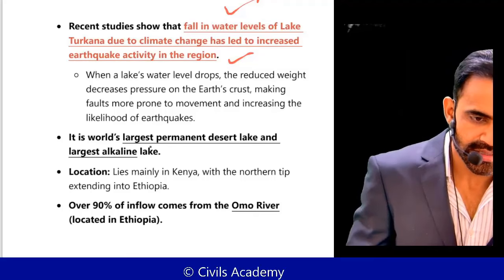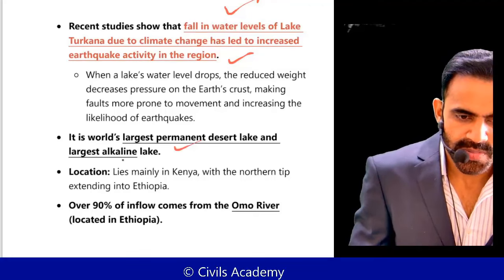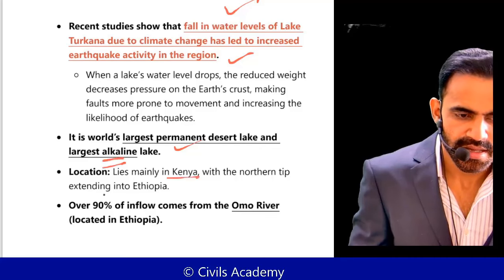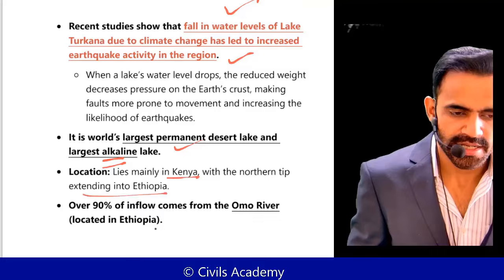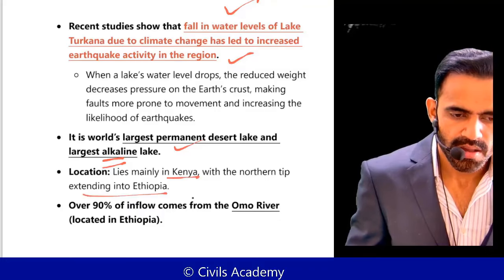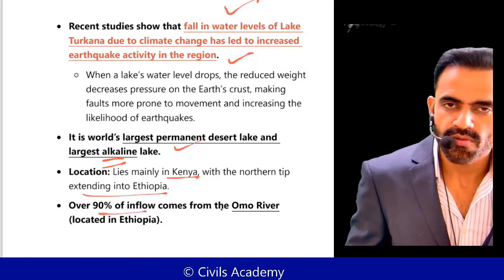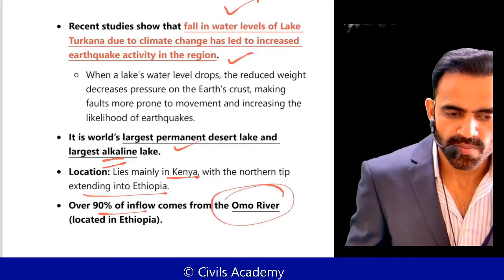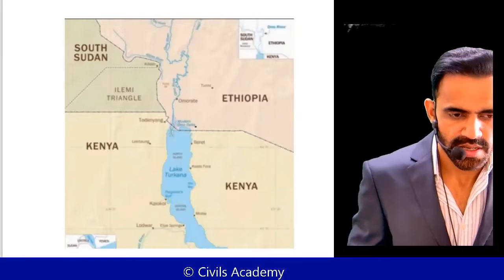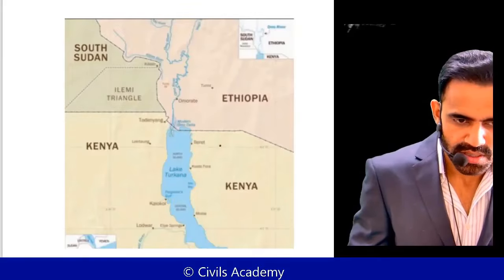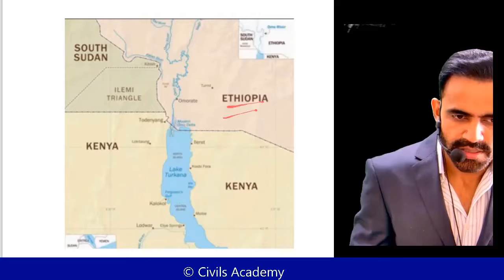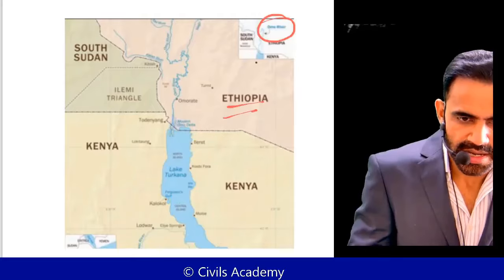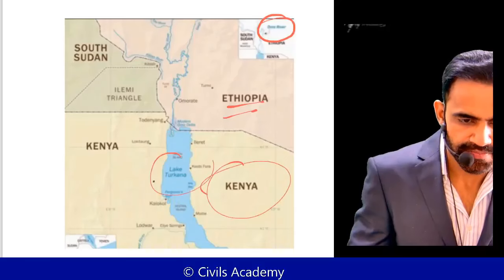It is the world's largest permanent desert lake and largest alkaline lake. It is situated in Kenya, and the northern tip extends into Ethiopia. Roughly 90% of water into this lake comes from the Omo River, which is situated in Ethiopia. Let's have a look at the geographical location of this one. This is Ethiopia, and this is the Omo River. This is Kenya, and this is Lake Turkana.